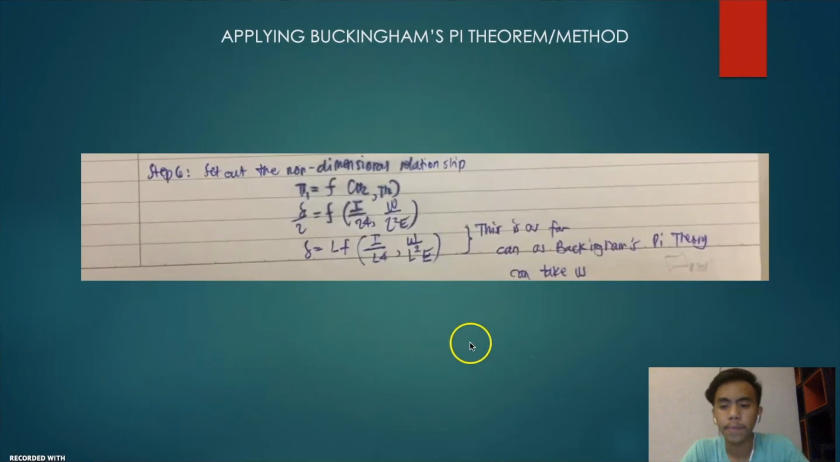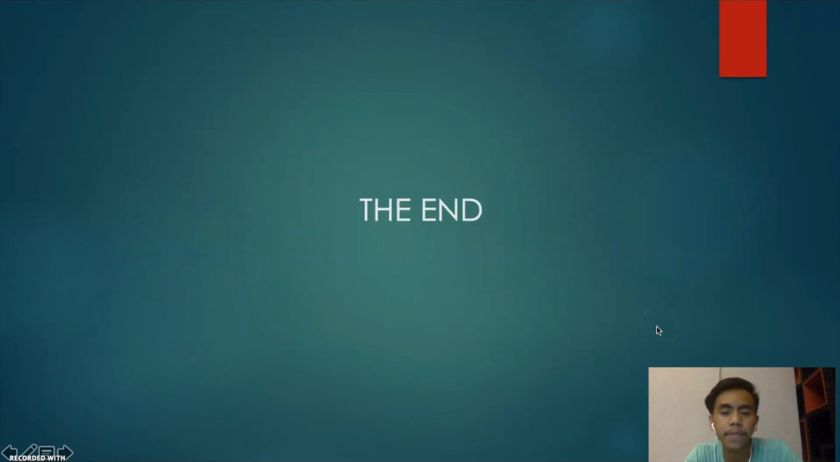For the last step, step 6, set out the non-dimensional relationship, which is first pi 1 equals a function of pi 2, comma, pi 3. And then I simplified it from this, and for the conclusion I cross multiplied, and then this is the final answer, and this is as far as Buckingham's pi theorem can take us, and that's the end. Thank you so much for listening.